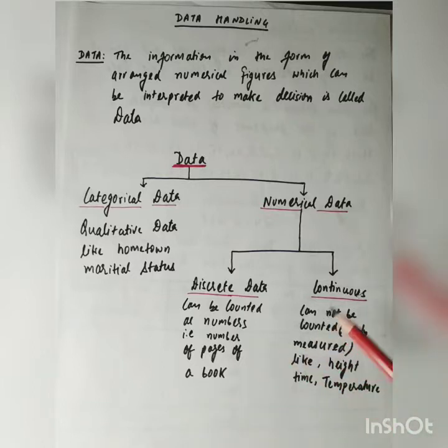Now coming to the second, that is continuous data. It involves numerical figures but cannot be counted. It can only be measured. Here it involves numerical values but we measure it. For example, height. Height we measure, we don't count height. Again, time and temperature. So this kind of data comes under the category of continuous data.